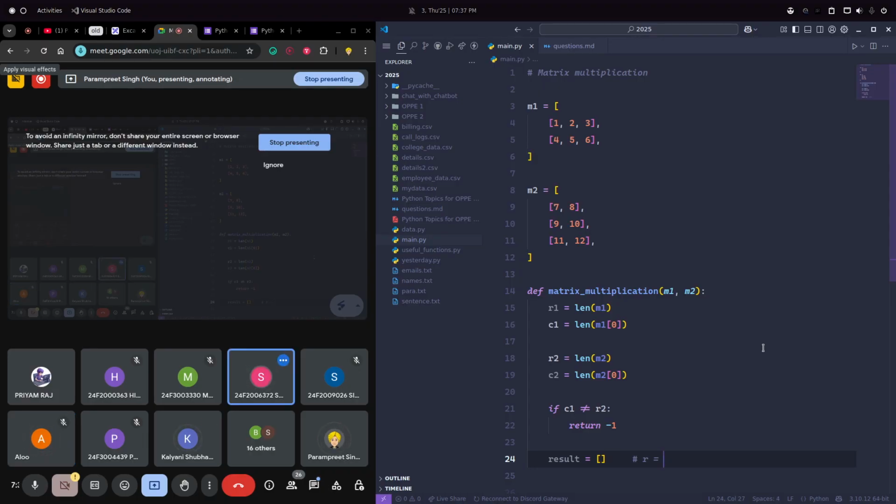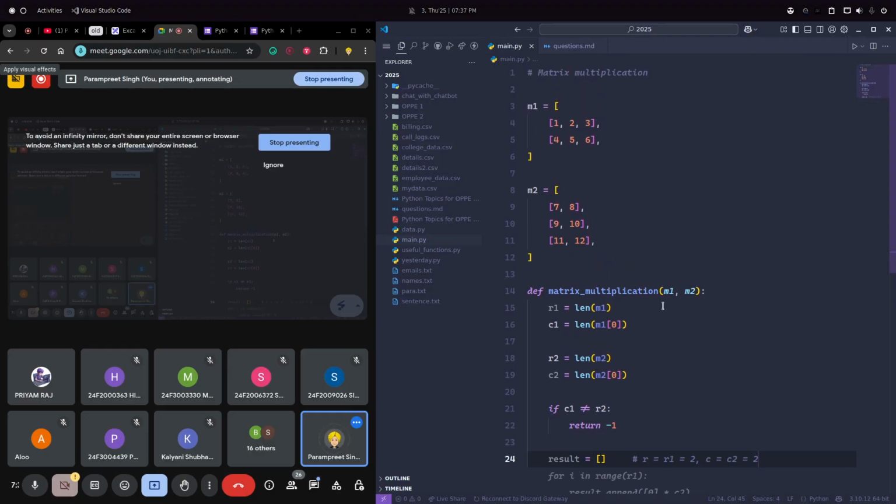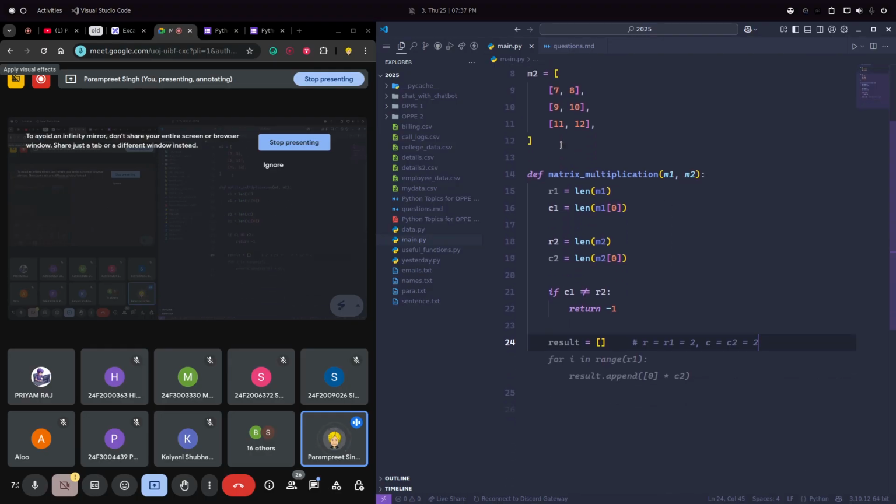R1 into C2. 2 cross 2. Yes, 2 cross 2. The number of rows will be R1, which is 2, and the number of columns will be C2.